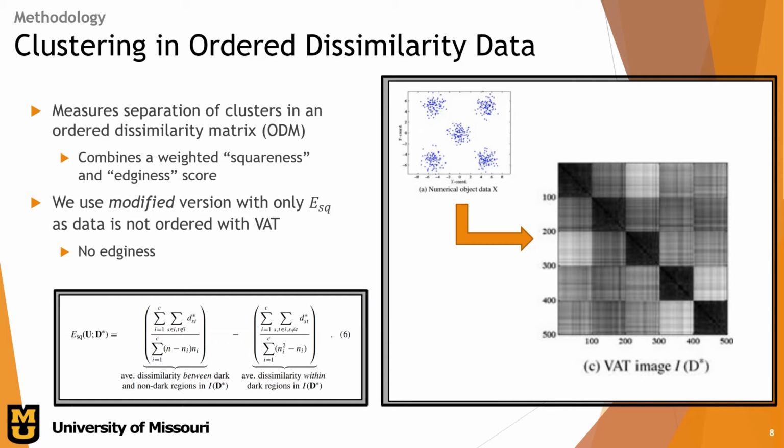Claude, or clustering in ordered dissimilarity data, is a clustering algorithm meant to operate within a dissimilarity matrix. As our data is already ordered and we know its classes, we will not use the clustering ability. Claude uses two metrics to compute its clusters, a squaredness score and an edginess score. We will use a modified version and use only the squared function to compute a score of the clusters of our known classes. On the dissimilarity matrix, the squared function takes the average distance within the square to the squares around it, whereas the edginess computes the distance on the edge of the squares. We do not have a need for the edginess metric.